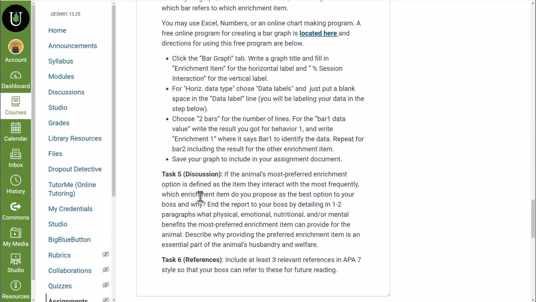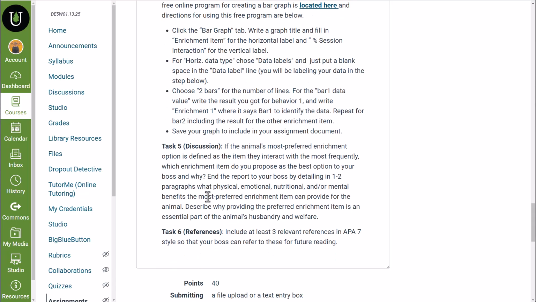After you do your graph, the next section of your paper will be the discussion. In your discussion is where you make sense of the data that you've just provided. What does it mean? If I look at your graph and I see that there's 25% interaction with behavior enrichment 1 and 80% interaction with behavior enrichment 2, and these are behaviors I want my animal to do, then what does that mean? Well, that would mean that I want to give them more of enrichment 2 because they really engaged with that. They were doing the type of behavior I want to see them doing. How do you make sense of the data? That's what you're really doing in the discussion.